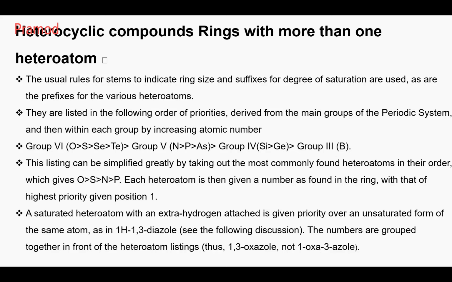So you can just remember oxygen, sulfur, nitrogen, and phosphorus are the 4 main ones that you consider. Oxygen is given the first priority. It depends upon the position in the periodic table. Whichever group comes first in the periodic table will be given the higher priority.